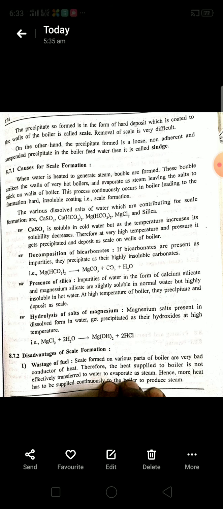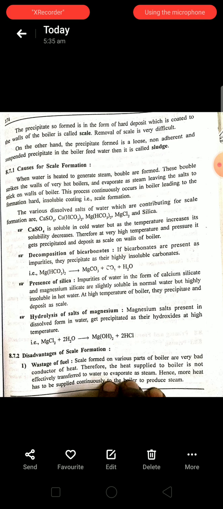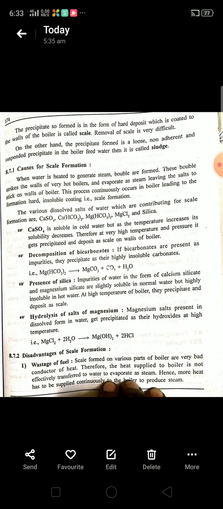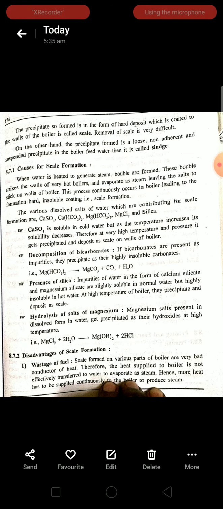Whatever precipitate is formed in the boiler feed water, if it is a hard deposit coated on the walls or the inside surface of the boiler, is called scale. What is meant by scale? The precipitate formed as a hard deposit coated on the inside surface of the boiler is called scale. The removal of the scale is very difficult.